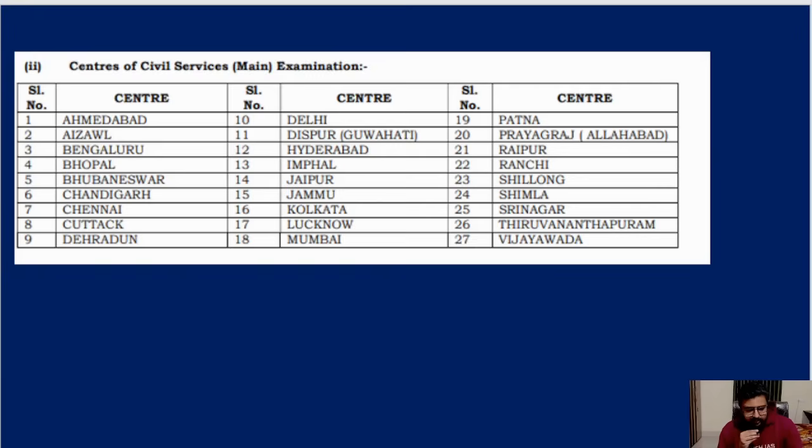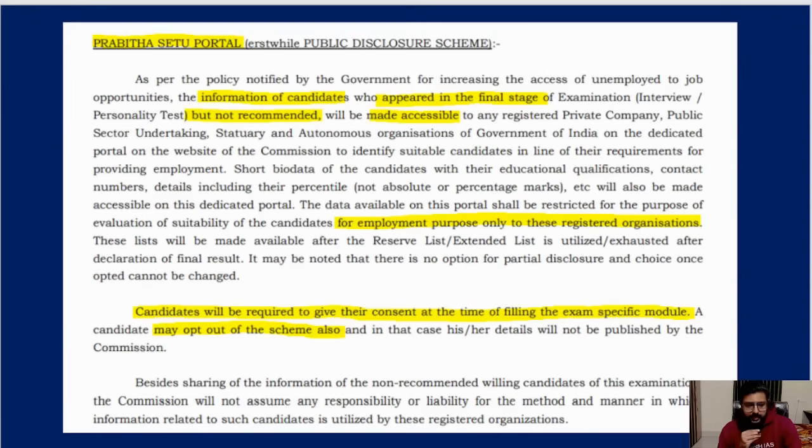Then after that, main centers, there are all the notifications there. Around how many? 27 cities are there, mostly capital cities. So this is the place where you will see the mains centers. All this you have to fill today. Okay, all this you have to fill. And then the